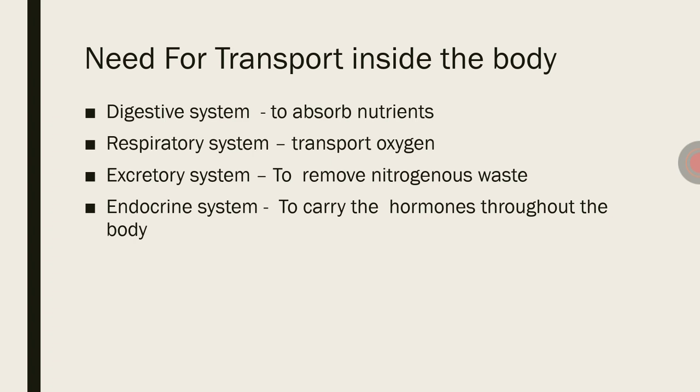Third one, the excretory system, which helps to remove the nitrogenous waste and some excess amount of water and salts from the body. Fourth one, the endocrine system. In the endocrine system, the hormones secreted by the special glands are distributed directly into the blood.